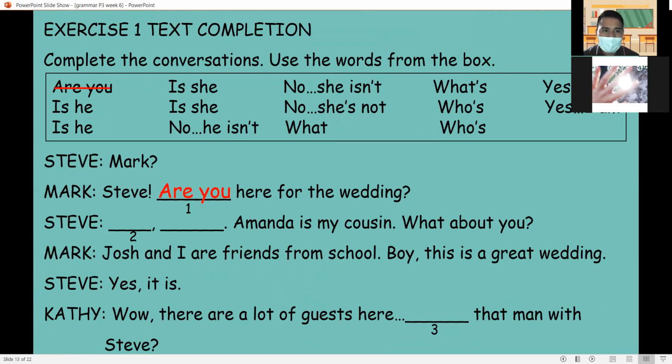Let's read first the instruction. Complete the conversations. Use the words from the box. We have here: are you, is he, is he, is she, no, he isn't, no, she is not, isn't, no, she's not, what, what's, whose, yes, he is, yes, I am.